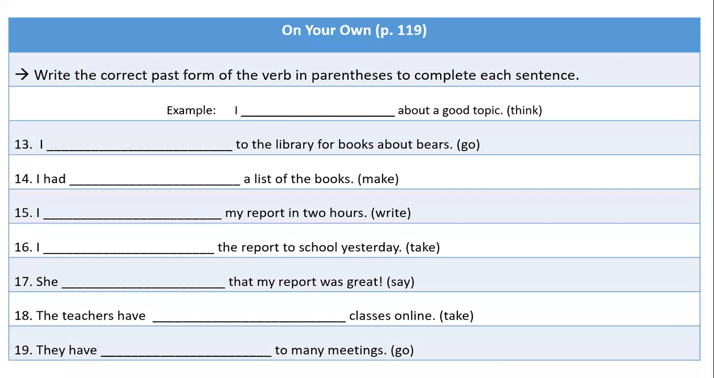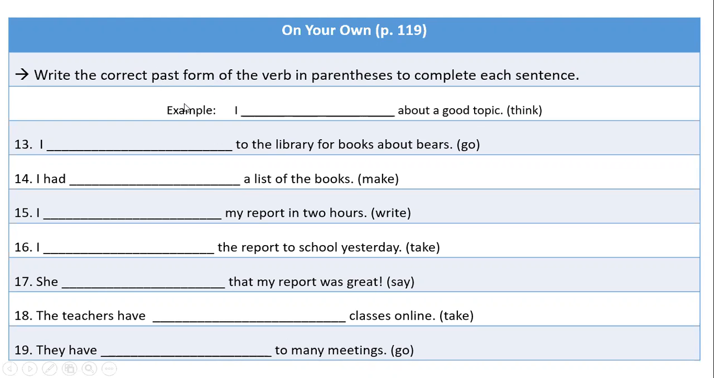Perfect. Now, we are going to work on your own on page 119, and what we're doing here is we are going to write the correct past form of the verb in parentheses to complete each sentence. So for example, I blank about a good topic, and they want me to do the past form. Notice that it says it here, the past form.